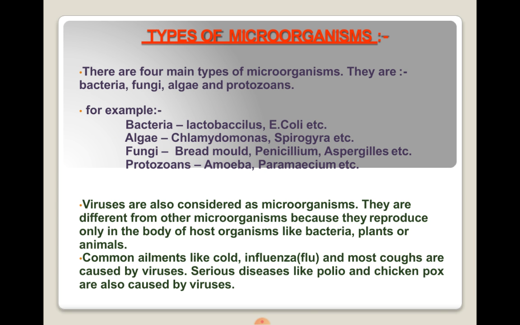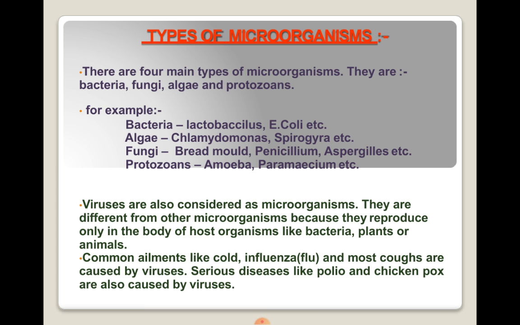Types of microorganisms. There are four main types of microorganisms. They are bacteria, fungi, algae and protozoans. For example, bacteria: Lactobacillus, E. coli, etc. Algae: Spirogyra, etc. Fungi: bread mold, Penicillium, etc. Protozoans: Amoeba, Paramecium, etc. Viruses are also considered as microorganisms.